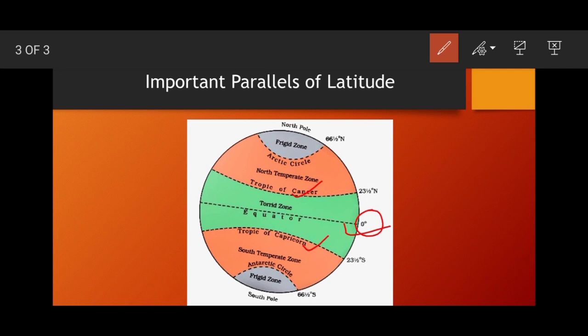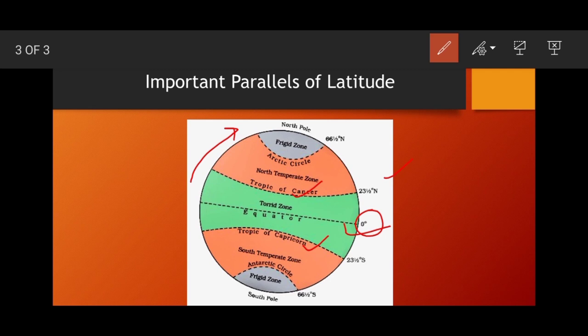First, the Tropic of Cancer is the most northern latitude on the earth where the sun can appear directly overhead. It is at 23 and a half degrees north, and as the Tropic of Cancer lies on the north side, that's why north is written here.